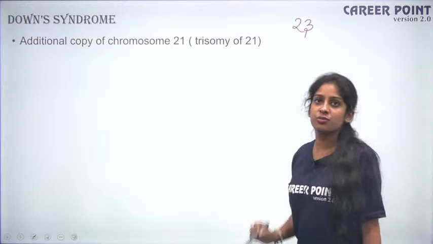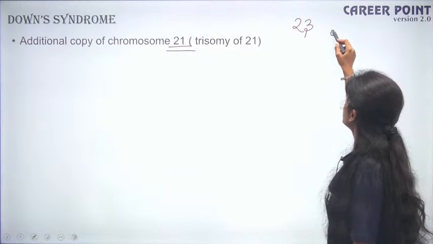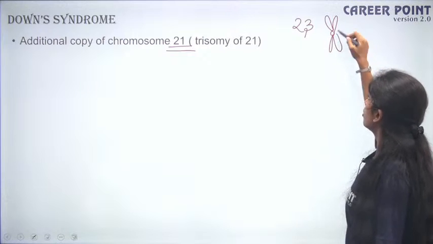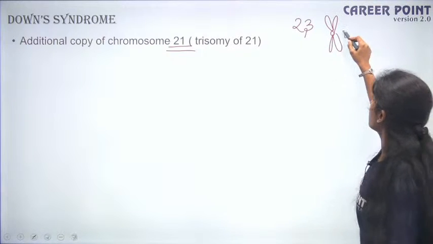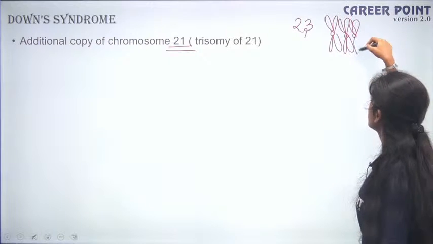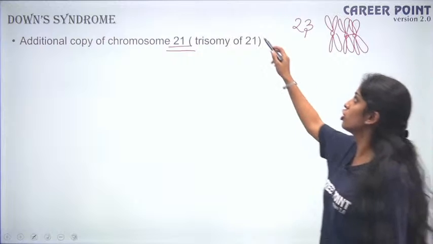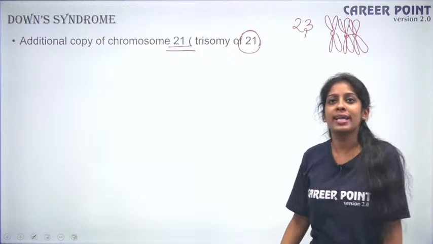So in the case of Down syndrome, you have an additional copy of chromosome 21. Ideally you should have one from your mother and one from your father, but if you have one extra, that becomes Down syndrome. This is especially on chromosome 21. So why does this happen?